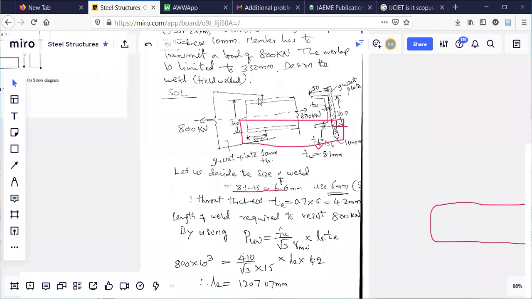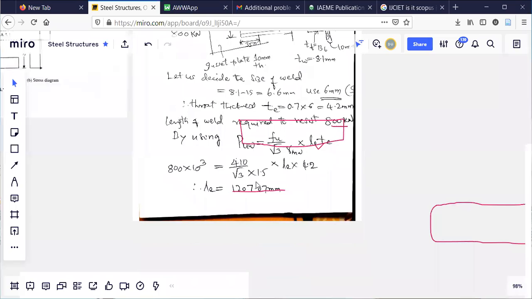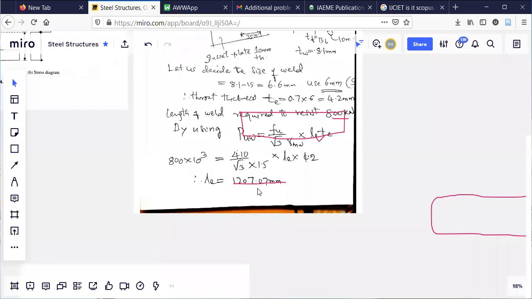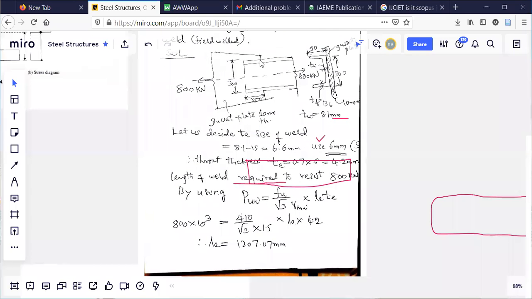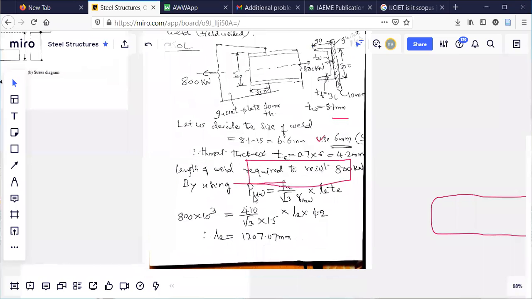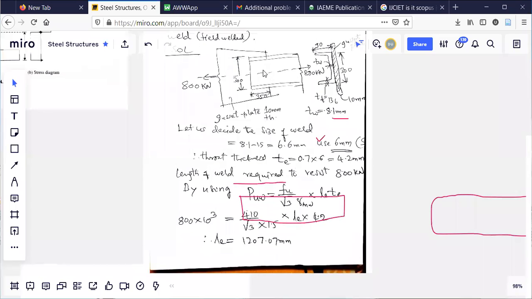Now what is the problem? I don't have that much length available here. I can get only 1000, whereas the design requirement is 1207. So what is the option for me? Even if I apply weld all round here, I am not able to get the required length which can resist that much force, 800 kilonewton. So what I will do is cut and make a slot here. After making a slot, I will apply weld there also. So observe this. A slot is created here.